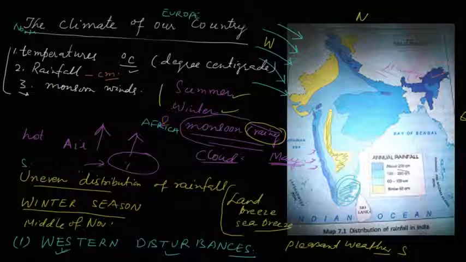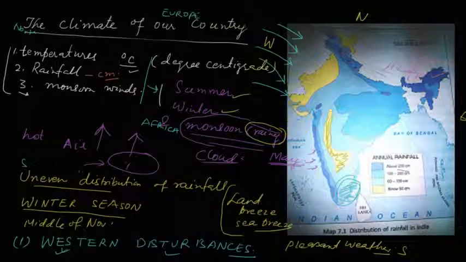Usually the three factors, temperature, rainfall and monsoon winds, cause the seasonal variation, that is summer, winter and monsoon. Monsoon usually occurs due to the monsoon winds. Usually in the month of May, the air becomes hot and goes high, and the monsoon winds flow from the sea and collide with the Himalayas, and it causes rainfall in this area. That's why India has a very uneven distribution of rainfall.